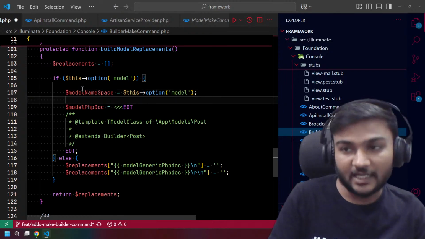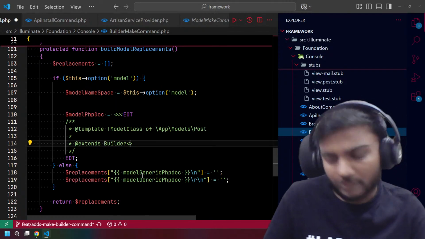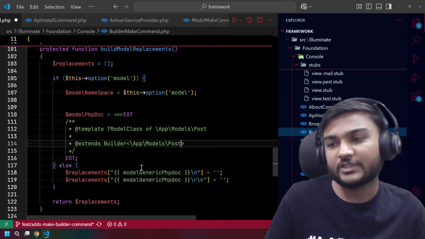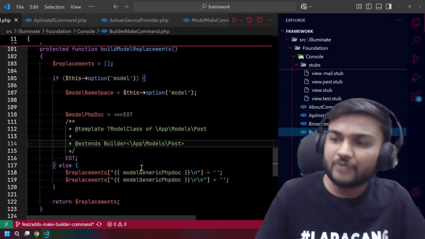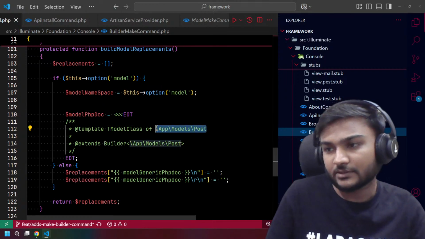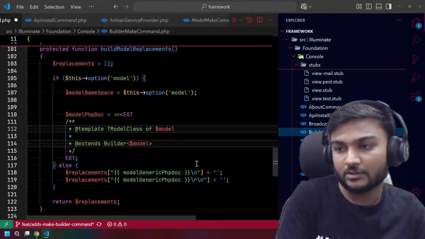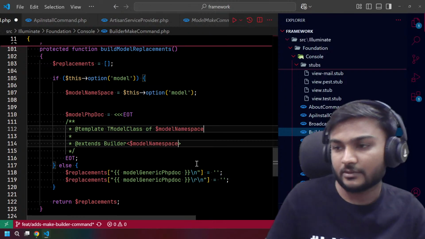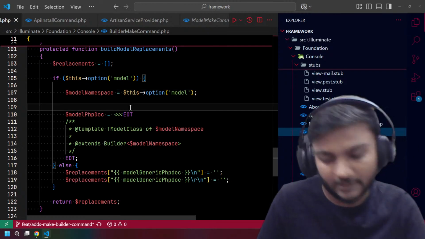Now we need a class name, right? I think this should also be a namespace because we don't wanna import that stuff, the post stuff. So I think this will be fine. We actually need a namespace only, and now we can just replace model namespace, right? And this should be small because namespace is a single word.